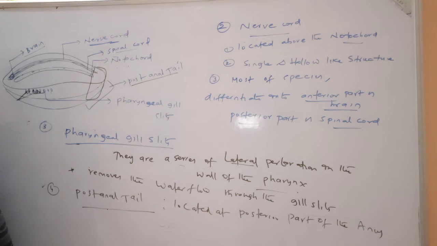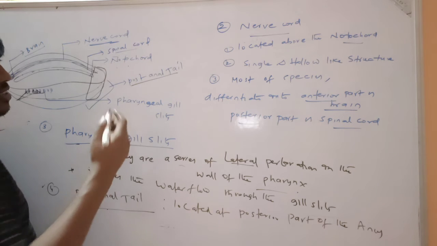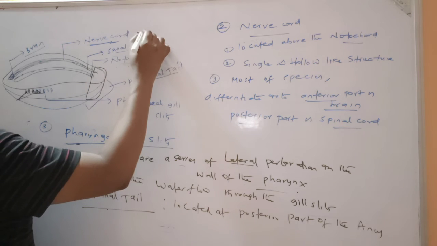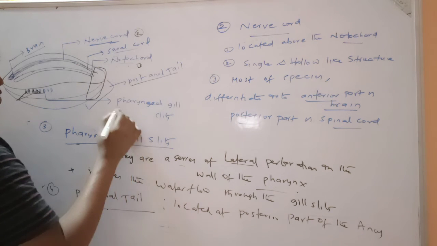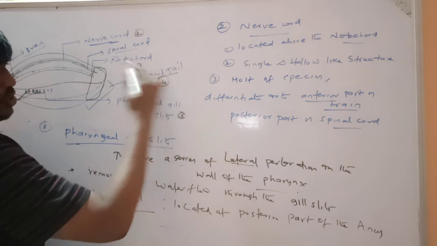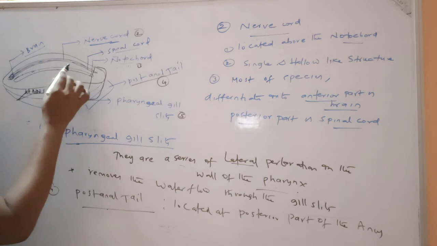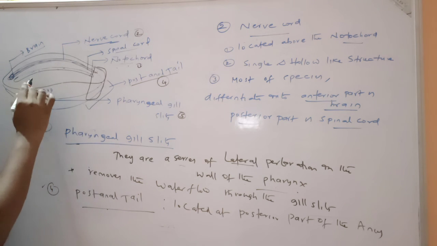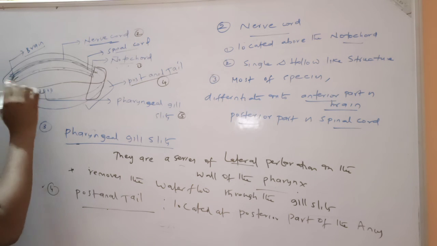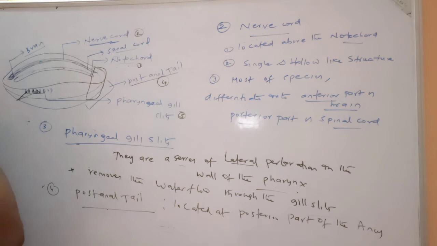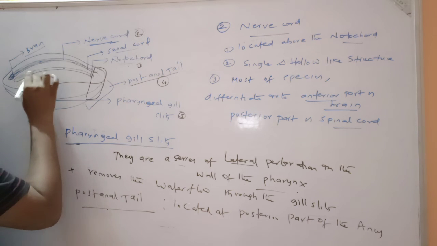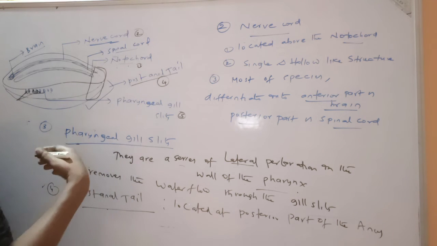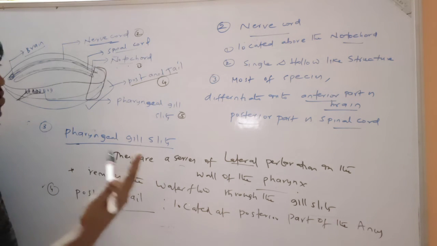Now, how many characters are present? Four fundamental general characters. First one is notochord, second is nerve cord, third is gill slits, fourth is post-anal tail. Notochord is a stiff, flexible, rod-like structure. In vertebrates, it is replaced by the vertebral column. Notochord persists throughout life in Branchiostoma, Cyclostomata and jawed fishes.